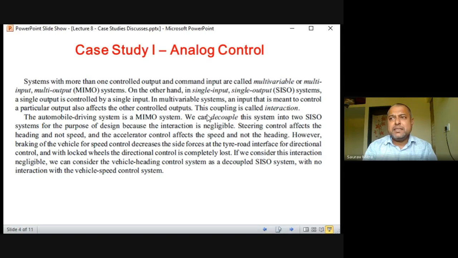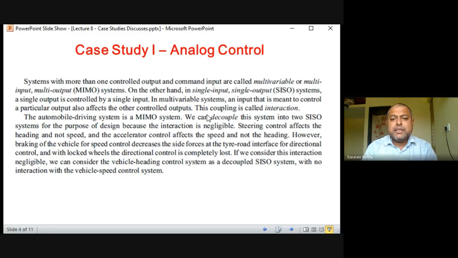In this case, speed and direction might not be directly related, but suppose in a boiler, if you are boiling some sugar cane, let's say it's a sugar producing plant, and there is a boiling of sugar going on, and you are trying to control the pressure and temperature within that boiler. In that case, pressure and temperature are interrelated. So the direction and the speed might not be interrelated, but sometimes two factors can be. That is what they're saying, that an input that is meant for a particular output affects the other controlled outputs as well. So each of them might have an interrelation. In that case, control becomes a little bit tricky.